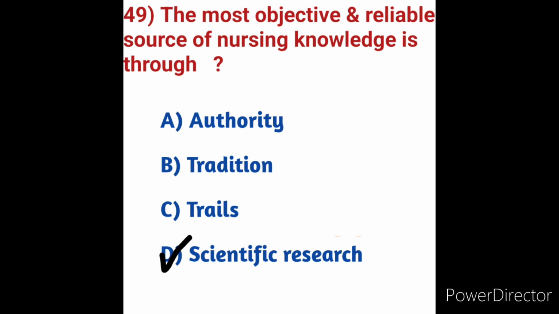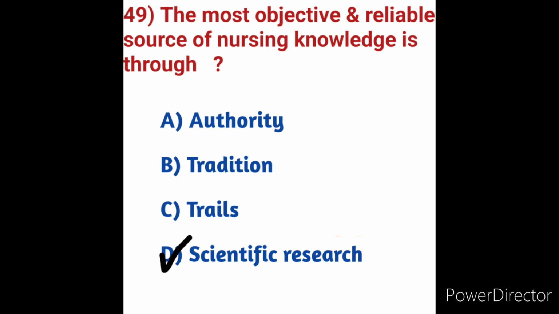What is meant by scientific research? Scientific research is conducted for the purpose of contributing towards science by the systematic collection, interpretation, and evaluation of data in a planned manner. So in these options, option D is the correct answer.